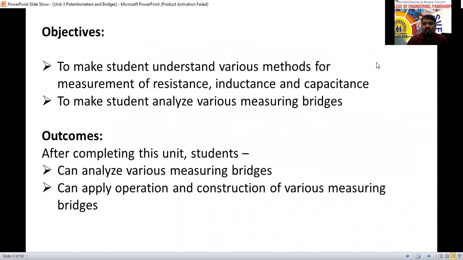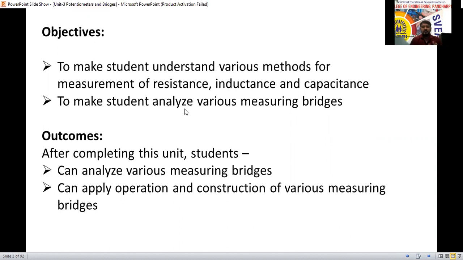So the main objective of this chapter for you is understanding the purpose here. Now different methods of measurement are there for the resistance, inductance, capacitance, as well as the voltage and current. So to make you understand various methods for measurement of resistance, inductance, capacitance, you can analyze the various measuring bridges and some potentiometers. If you know the value, if you know the circuit, then you can analyze which type of bridge it is, which one is accurate, why we are going to calculate this one, like that.